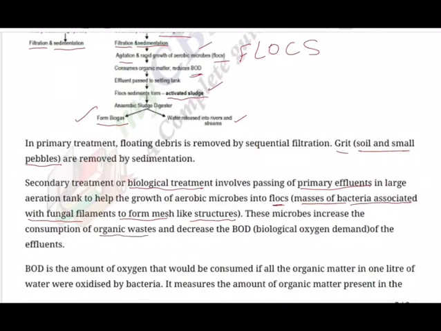That is the purpose. And most important, as a biology student, this decreases the BOD. What is BOD? Sometimes we will ask you a 1 mark expansion, abbreviation. Biological oxygen demand, or sometimes it is also referred to as biochemical oxygen demand.